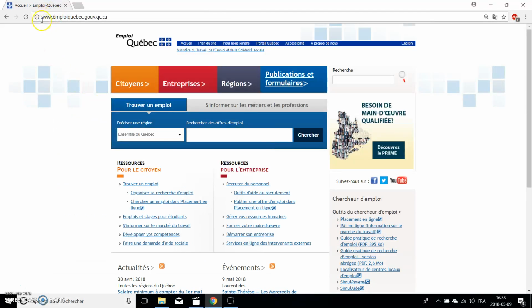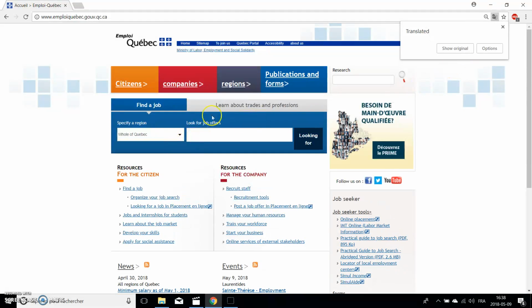You can also get to this website by writing emploiquebec.gov.uc.ca on the research bar. So here, I don't know why when you click on English, the English link, it is limiting the option and the navigation menu. So you can simply translate the page with Google and then click. If you clicked on the setting menu, you can just translate it.